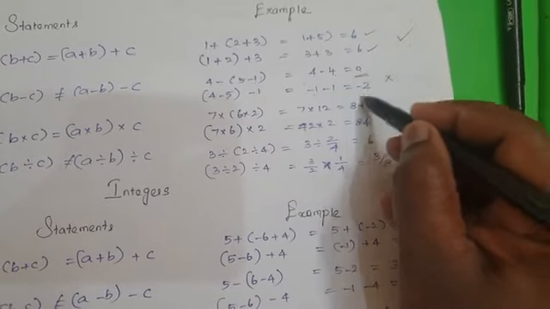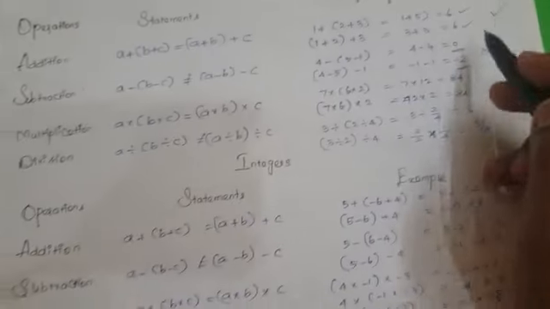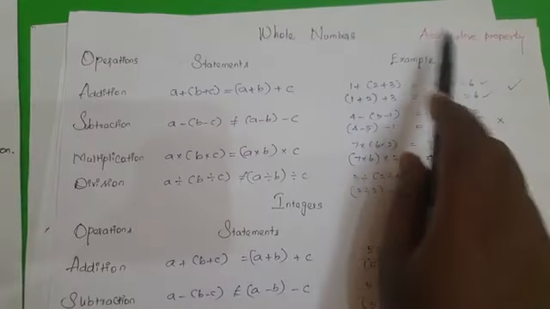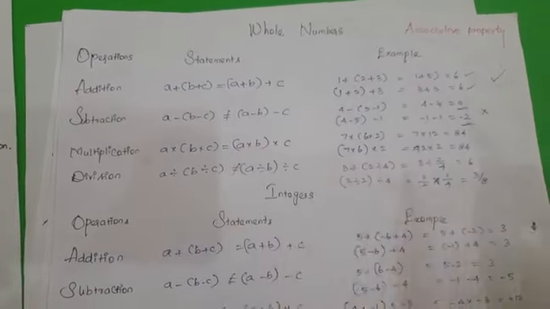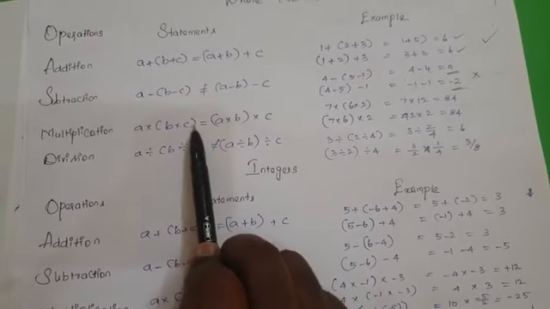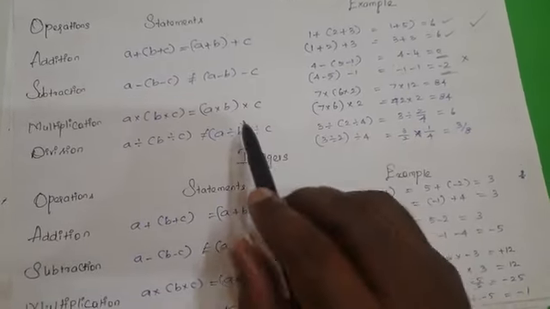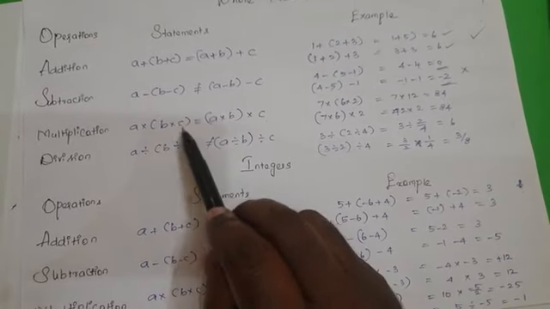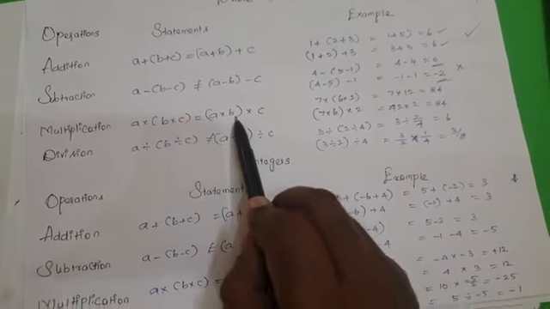So the resultants are not the same. So the associative property of subtraction is not satisfied for the whole numbers. Similarly for multiplication, (a × b) × c is equal to a × (b × c).